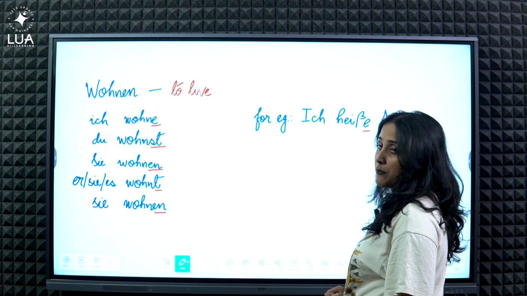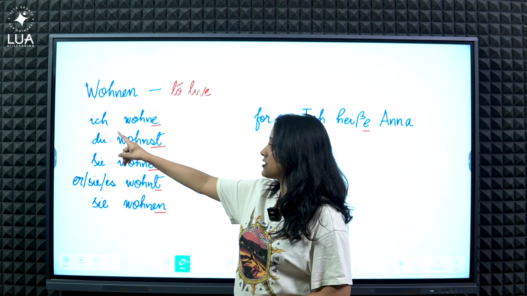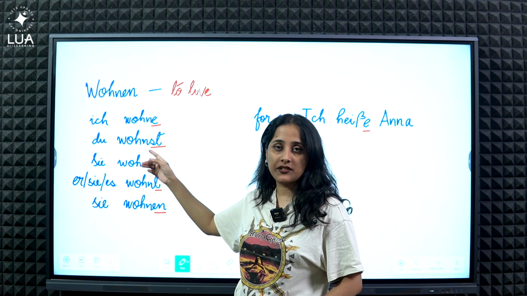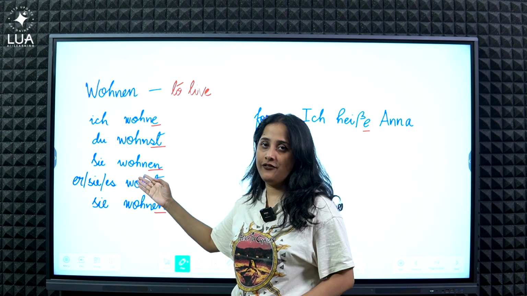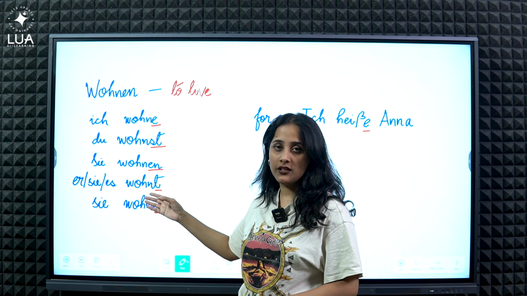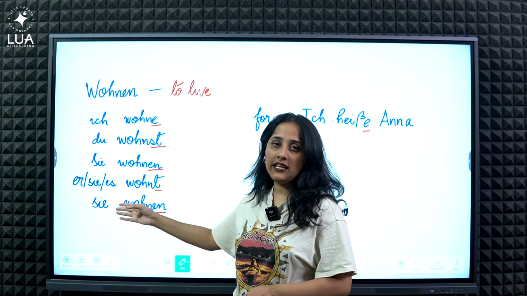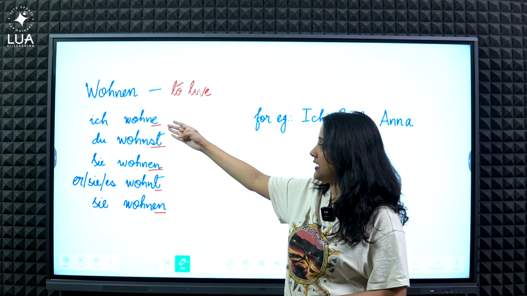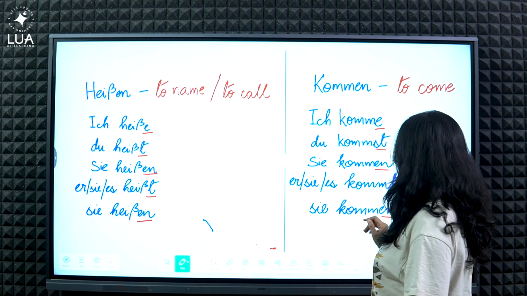Let's do one more example, that is wohnen, which means to live. Ich wohne, I live. Du wohnst, you live. Sie wohnen, you live, but formal. Er oder sie oder es wohnt, he, she or it lives. Sie wohnen, they live. So as you can see, I have marked the end of the verbs with red ink.